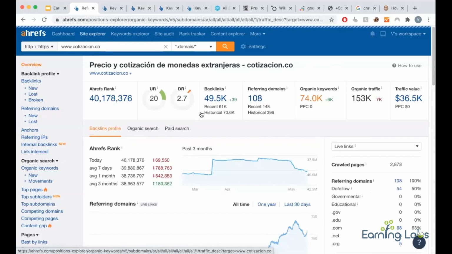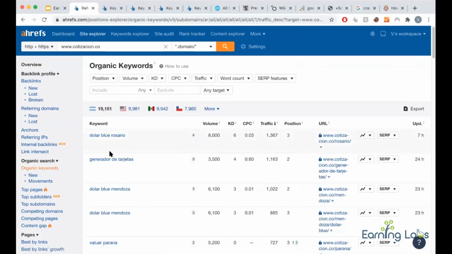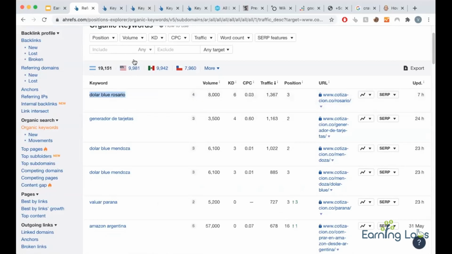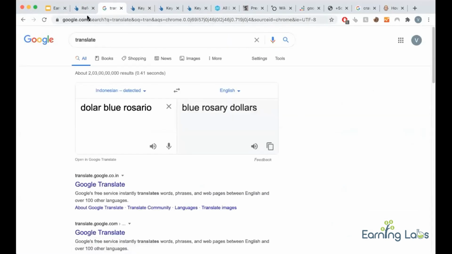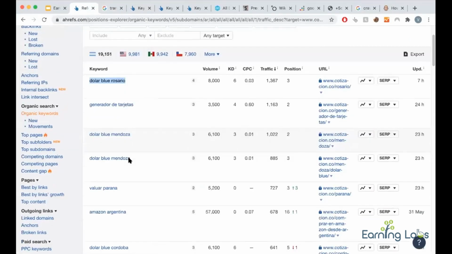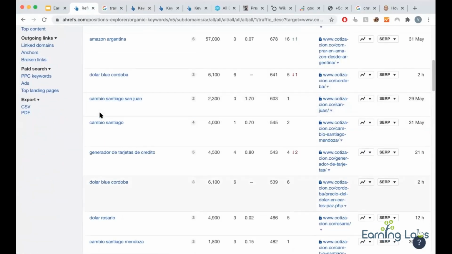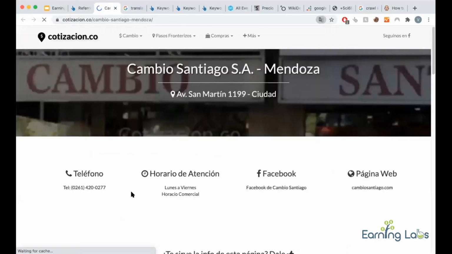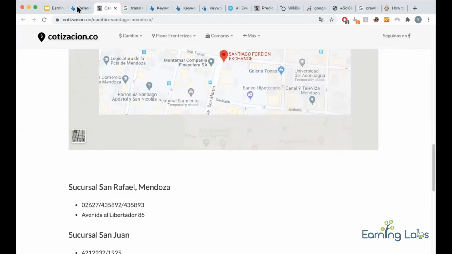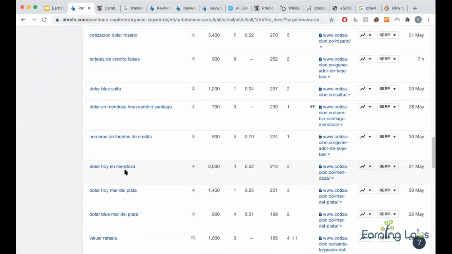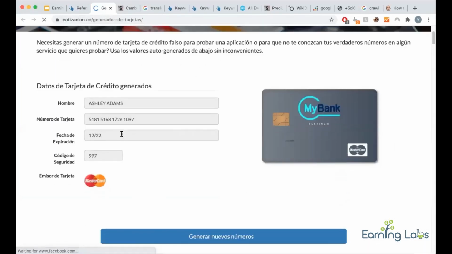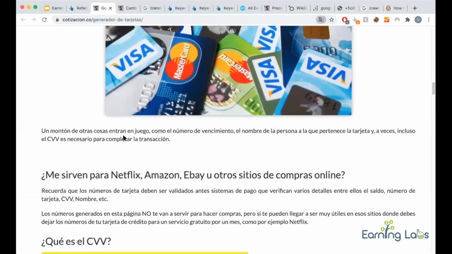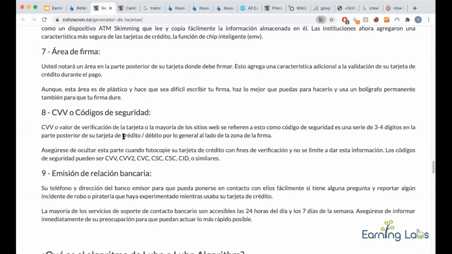If you see his traffic keywords, let me show you. These are simple keywords. Let me translate this. Something like XYZ to dollar site. They are basically conversion, nothing else. Now if you go to this page, these are all forex exchange addresses. Let me go a little deeper where they are having conversions. They are again targeting a keyword generator and such keywords.